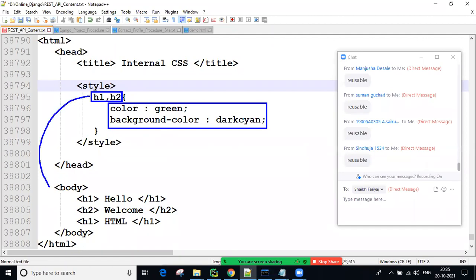So where H1 is there, it identifies and applies, and at the same time where H2 is there, it identifies and applies. The same styles are applied for all H1 tags and H2 tags wherever available in the body. That's it. One time we created the styles, and for H1 and H2 tags at a time we applied. This is nothing but reusability. Got it? All of you?